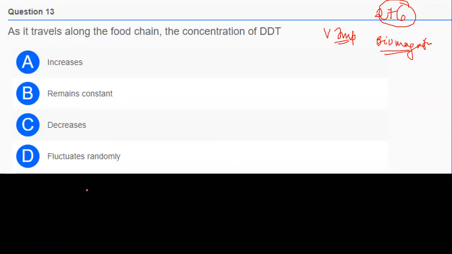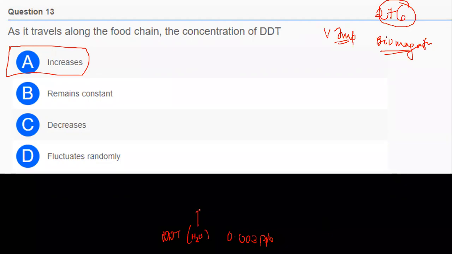Yes, some of you have given the answers, and the answer is option A, increases. And you know, this diagram is a repeated year question. Suppose DDT is present in the water bodies. When it is present in the water bodies, its concentration is only 0.003 ppb, parts per billion.